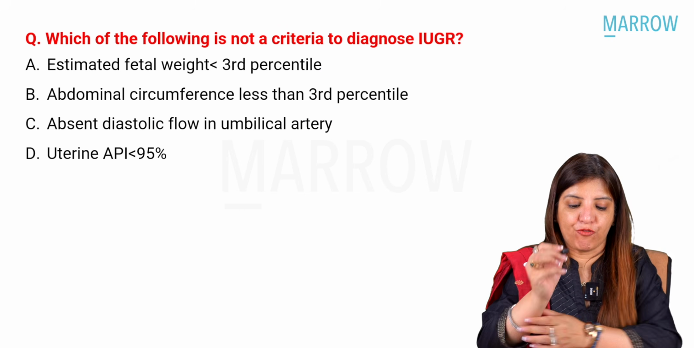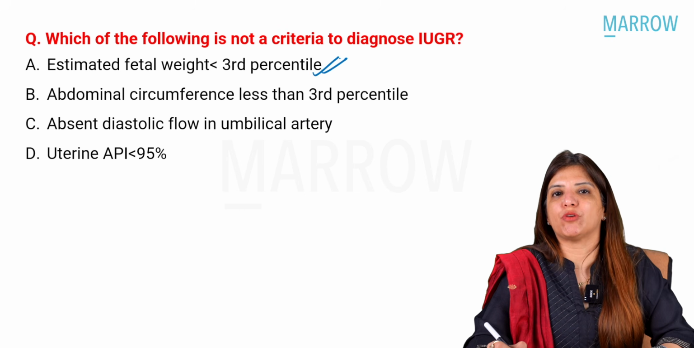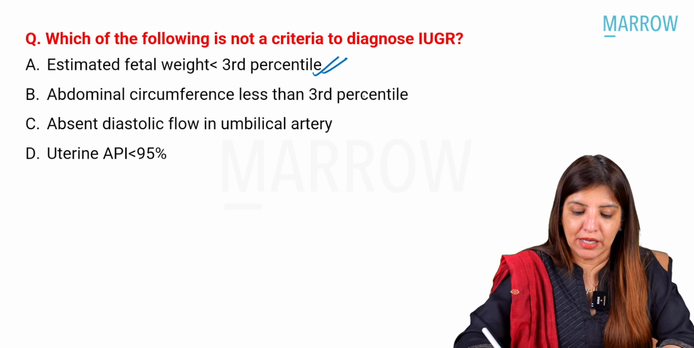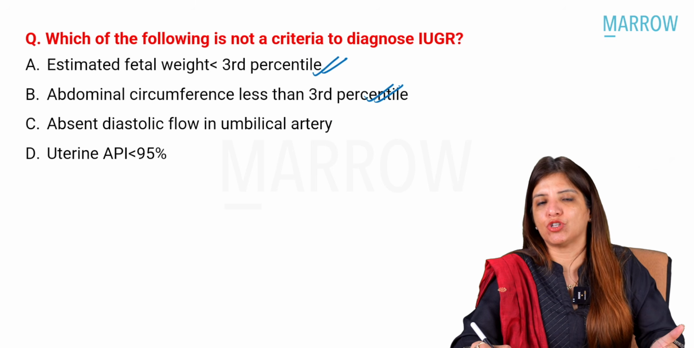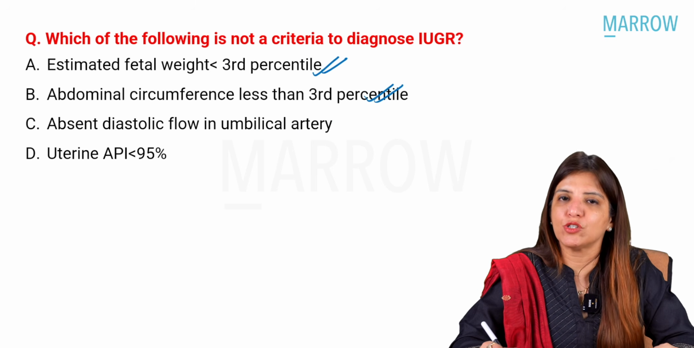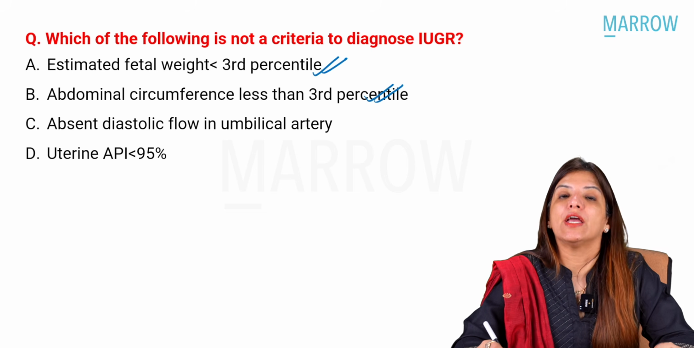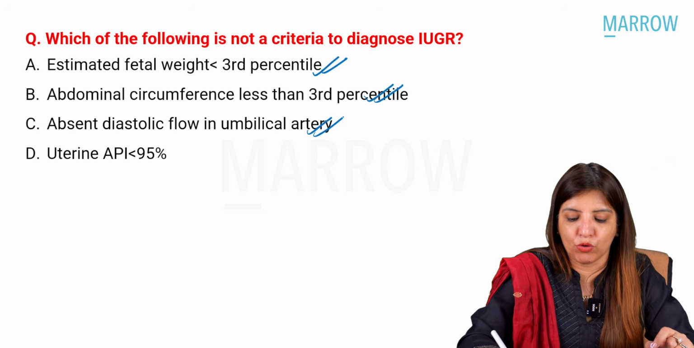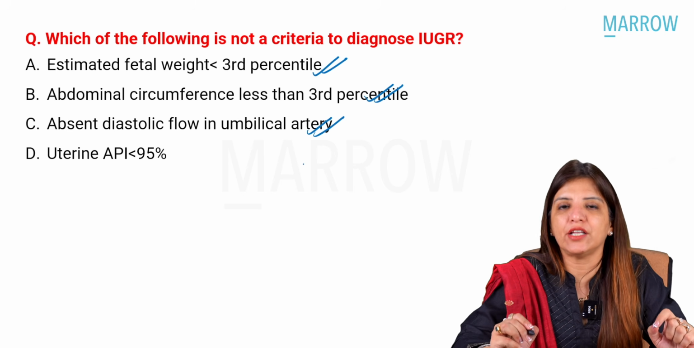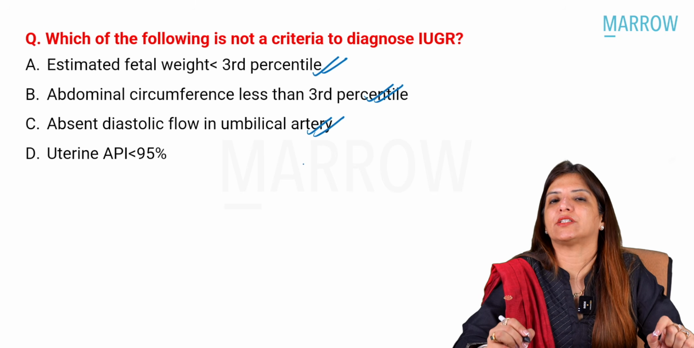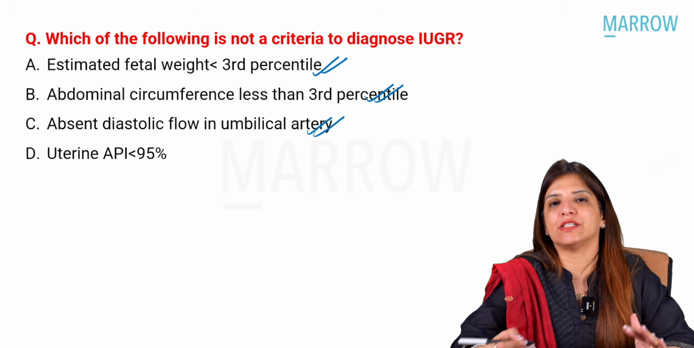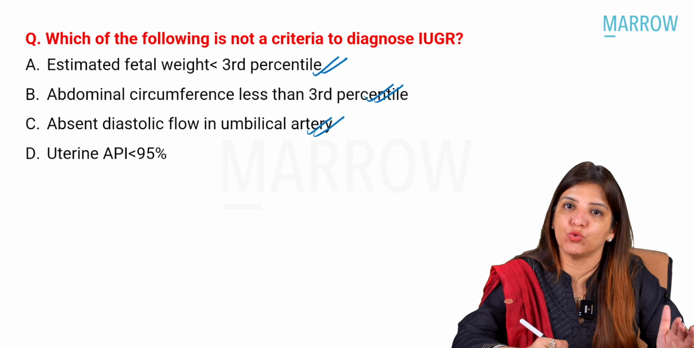So, yes, if estimated fetal weight is less than 3 percentile, that comes under very small for gestational age. Similarly, if abdominal circumference is less than 3 percentile, that is also taken as very small for gestational age. Now, absent diastolic flow in umbilical artery again is a feature which can help you in making diagnosis of uteroplacental insufficiency, and uteroplacental insufficiency in turn leads to IUGR.